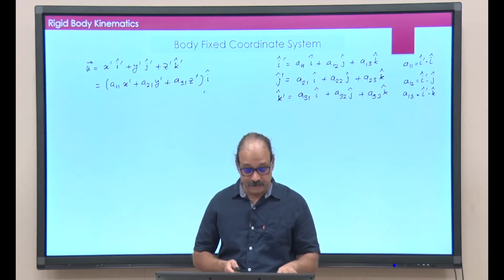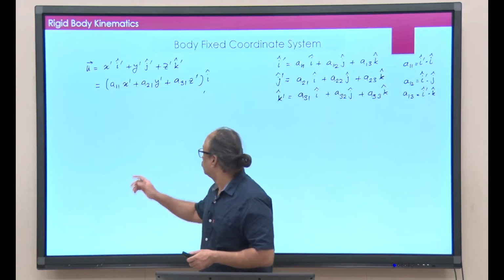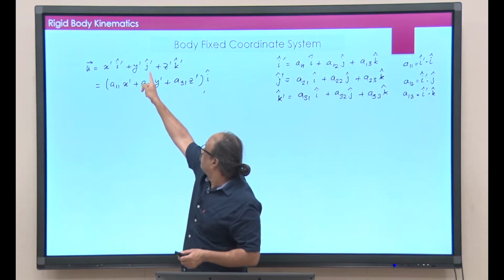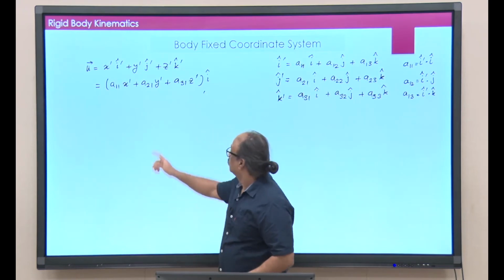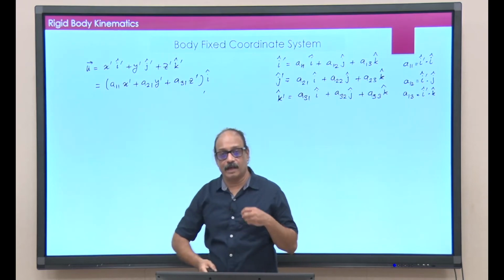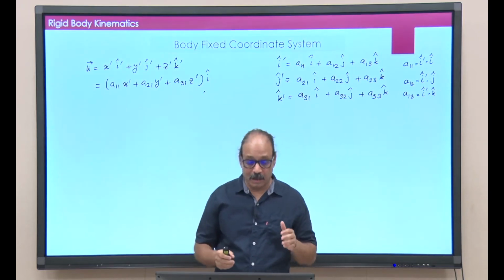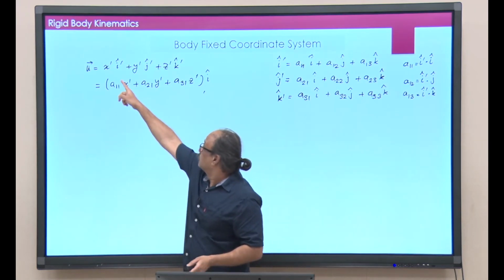When I substitute i prime, I would get A11 x prime. When I substitute j prime, which also contains i, that is A21 y prime, A31 z prime, i cap. So, I will have 9 terms in the expansion of this.